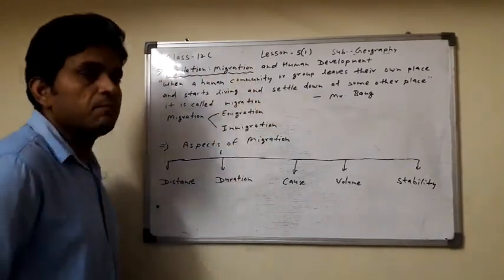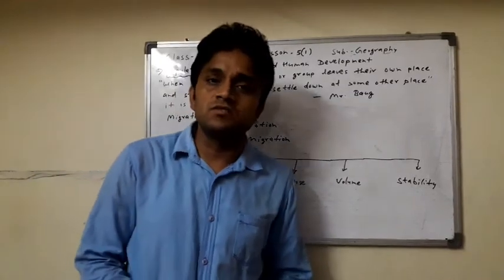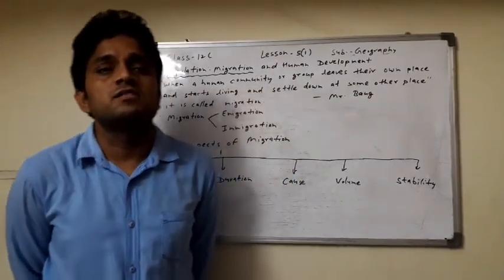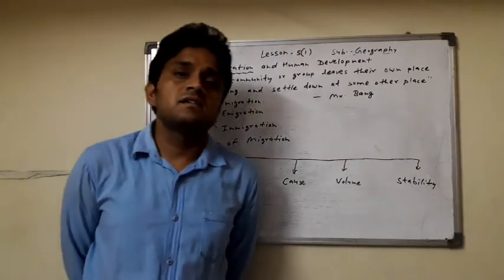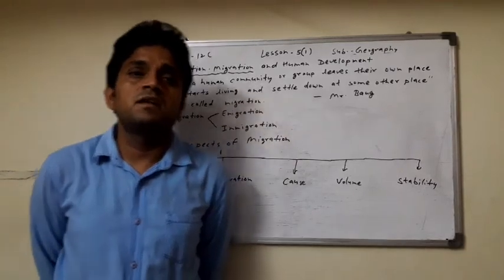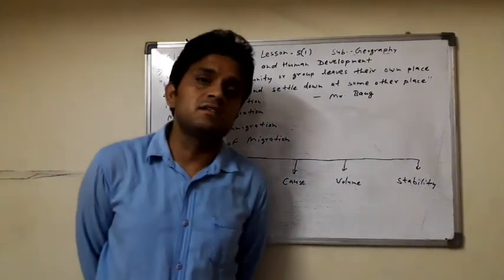What is population? The number of persons in a particular region is called the population. And in this lesson we study migration. In population migration, people settle from one place to another place, that is called migration.